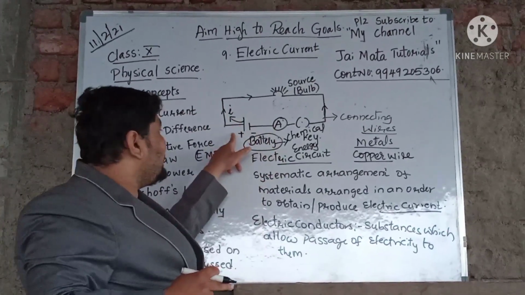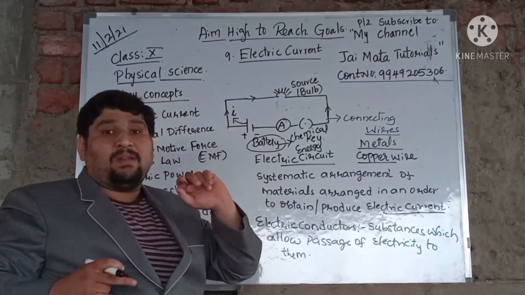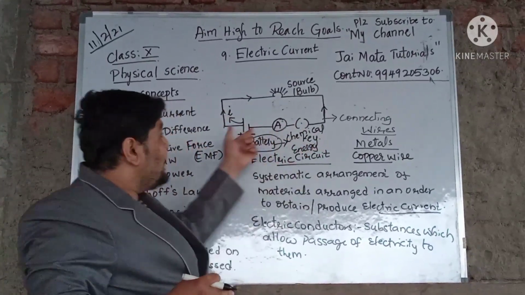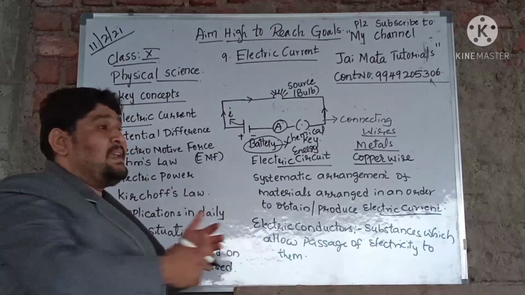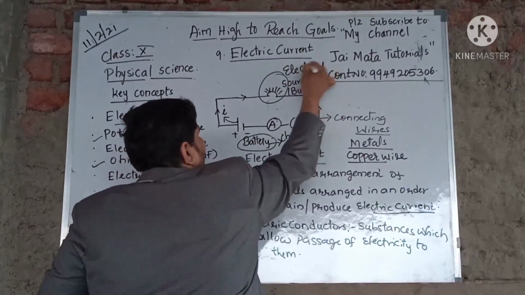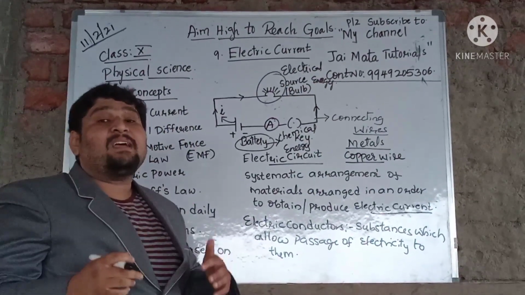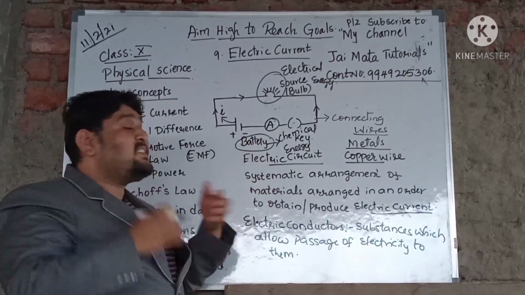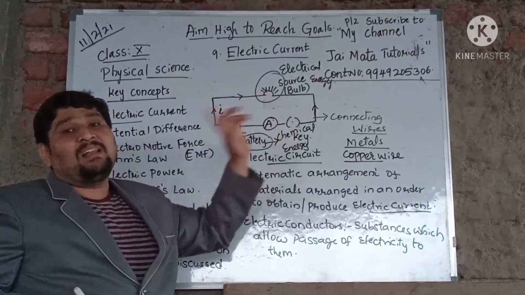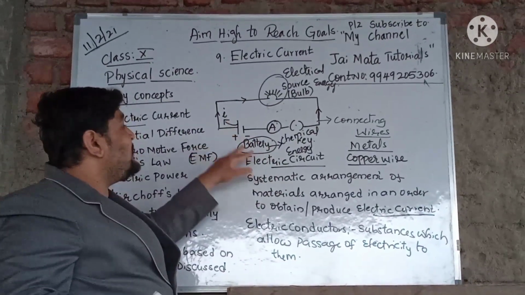As you know, a battery contains two ends. It has two terminals. One is the positive terminal, one is the negative terminal. So you can find that this battery, which stores chemical energy, converts it into electrical energy, which is responsible for glowing this bulb. And that's the reason we define a cell or a battery as a device which converts chemical energy into electrical energy.